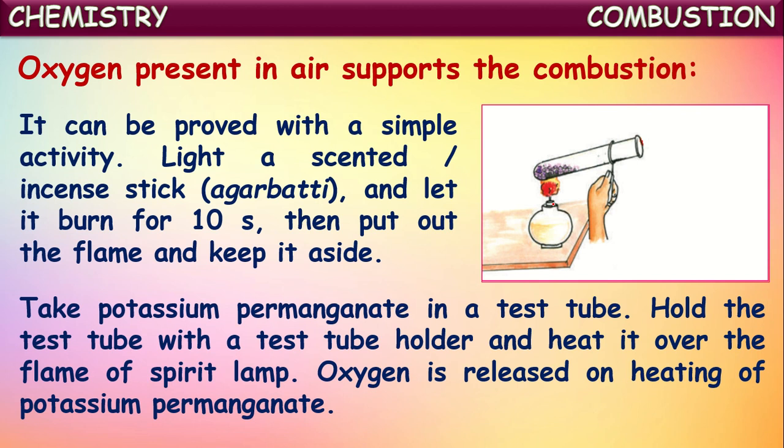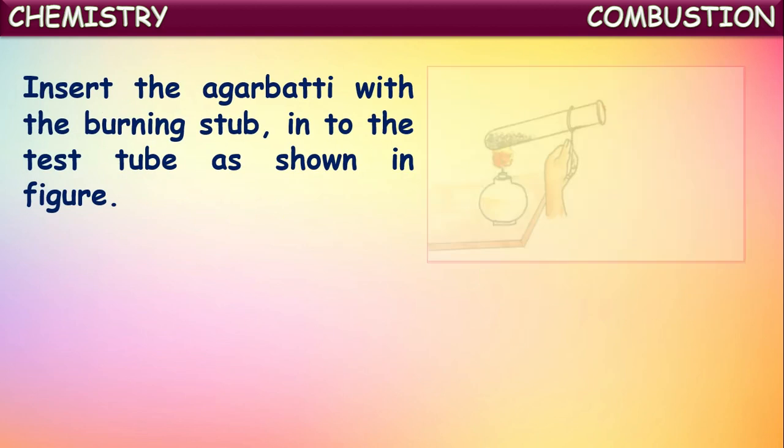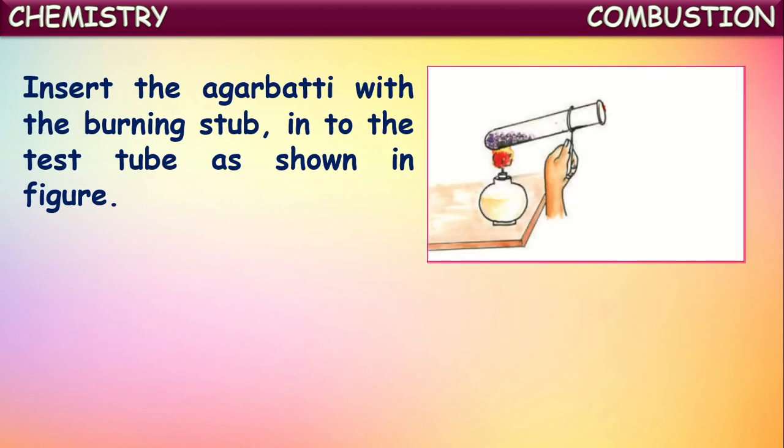On heating, potassium permanganate releases oxygen. Now, we have already lighted an incense stick or agarbatti. Let us take that agarbatti again and insert the agarbatti with the burning stub into the test tube as shown in the figure here.